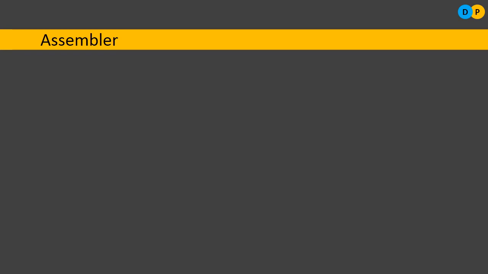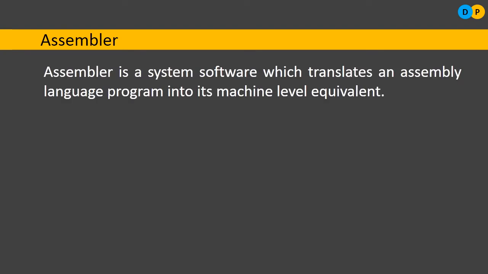So assembler is a system software. It helps to convert assembly level language to a machine level equivalent or machine level language. Why does it need to be converted? Because assembly level language has mnemonics, nothing but certain symbols, certain small words. Using these words we have written a program, but the computer can't understand it. So that's why here we need an intermediary, a translator which converts assembly level language to a machine level equivalent. In this case we will be using an assembler. Okay, assembler is a system software.